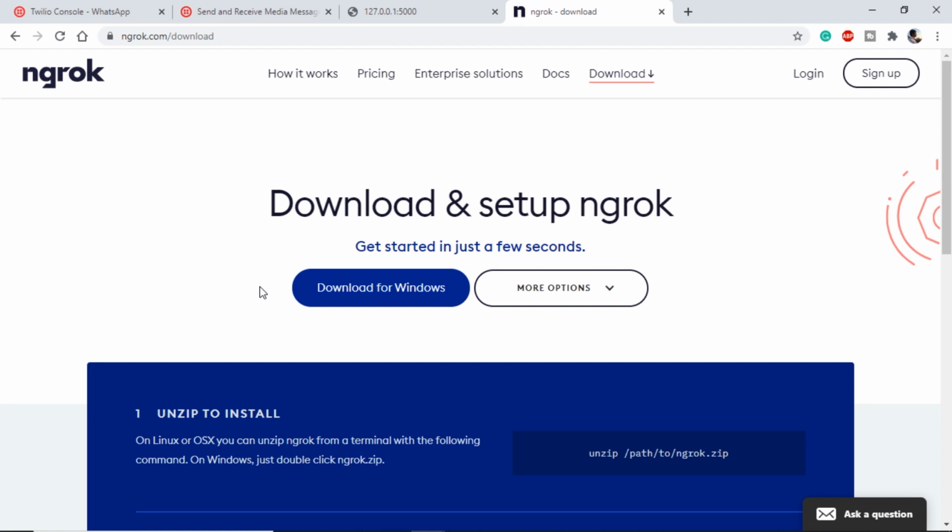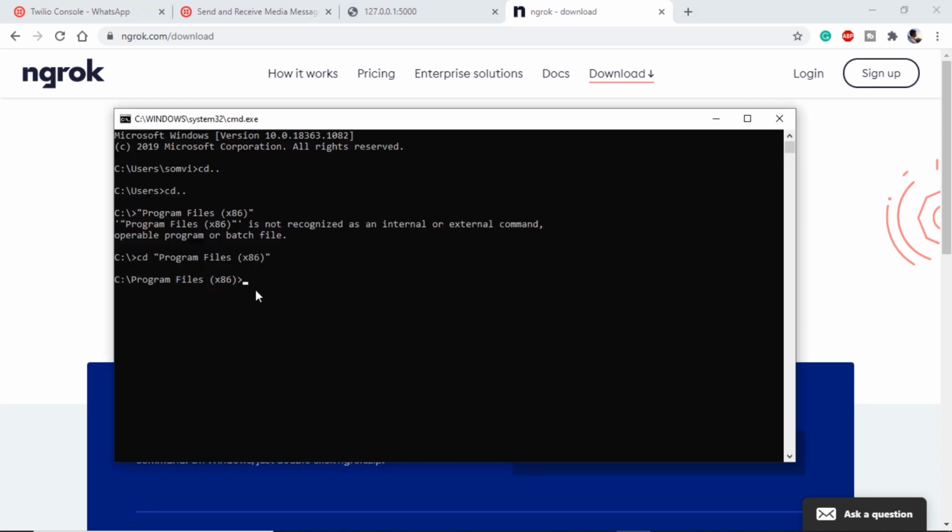We will have to extract the zip file and install it. Usually it is installed in Program Files (x86) on our Windows machine. Once we have installed it, we will use cmd or the command prompt to use it. I have already changed the directory to Program Files. Now let's see how ngrok will work.